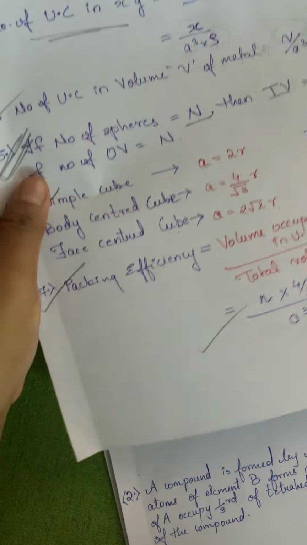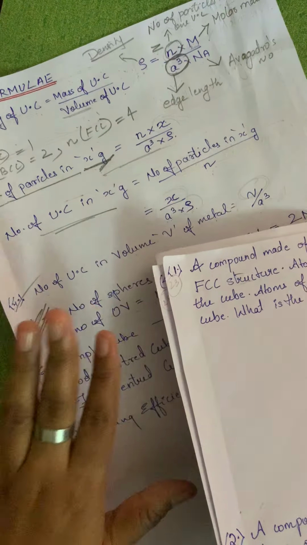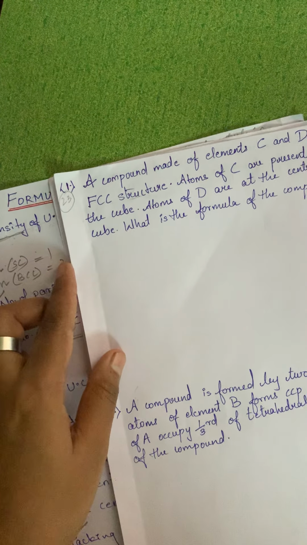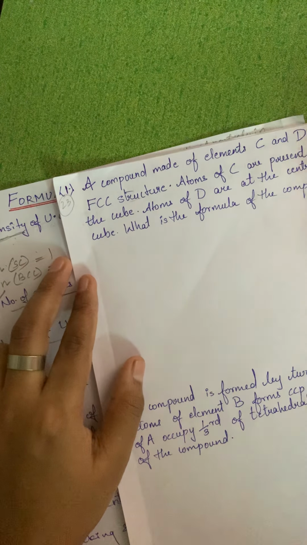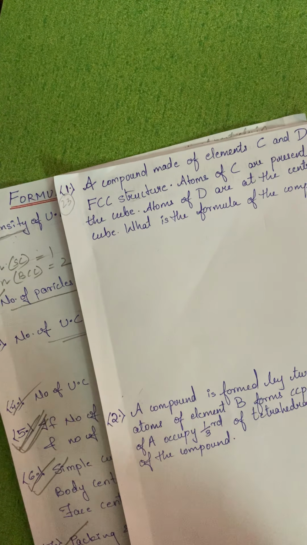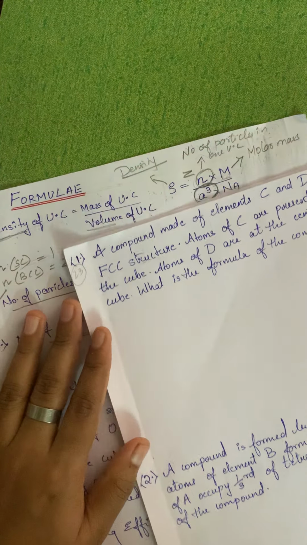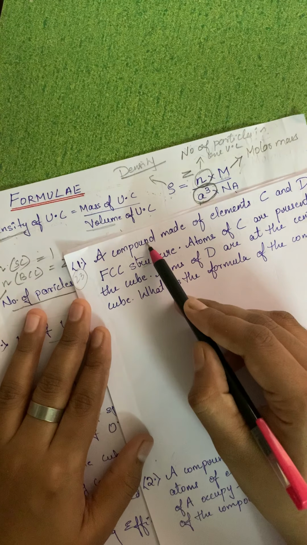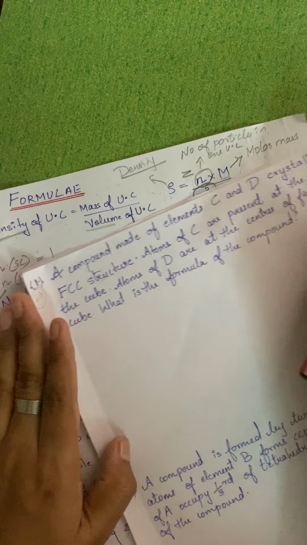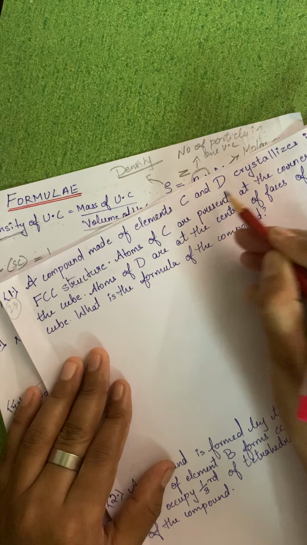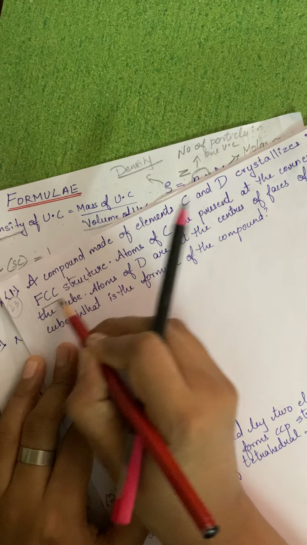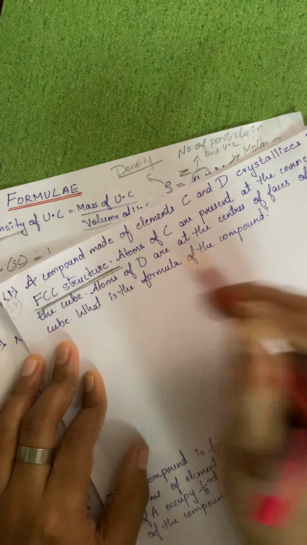Okay, so first one, we'll just keep these formulas for our reference, but you have to learn all the formulas by heart, please understand. Okay, so the first one: a compound made of elements C and D crystallizes in FCC structure. So what is the hint given? This is an FCC structure.